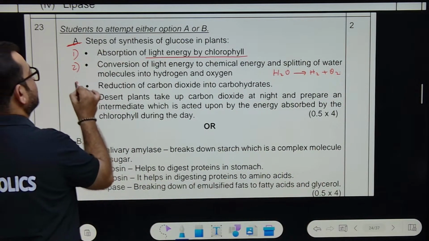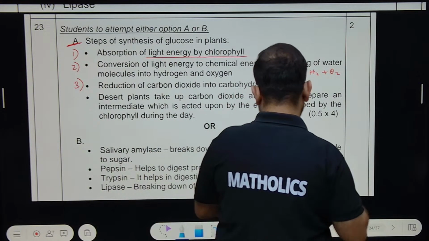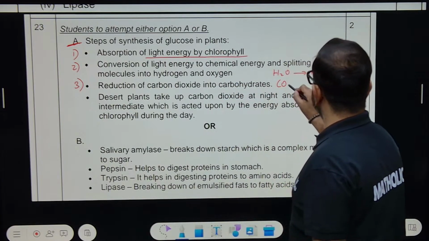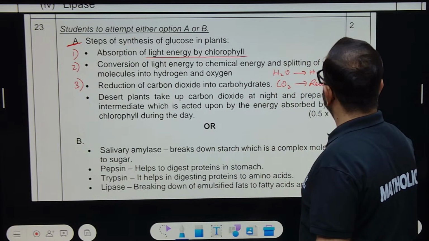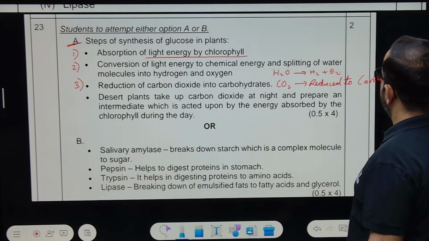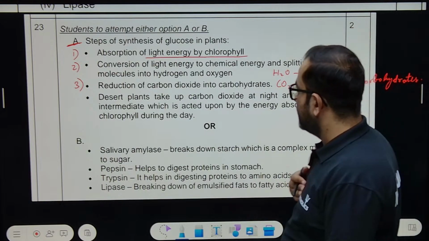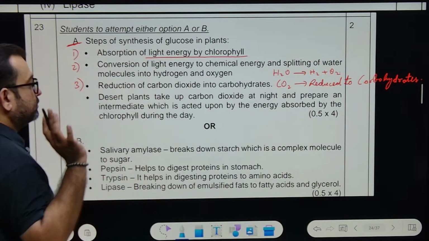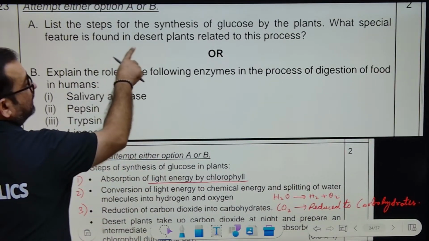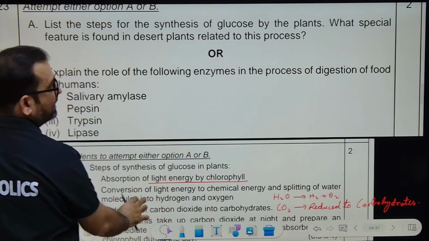Third, reduction of CO2 into carbohydrates. CO2 is reduced to carbohydrates, which the human body actually requires. Okay, done. Now, next part. What was the next part? What special feature is found in desert plants related to this process?